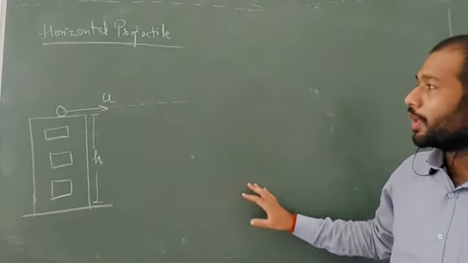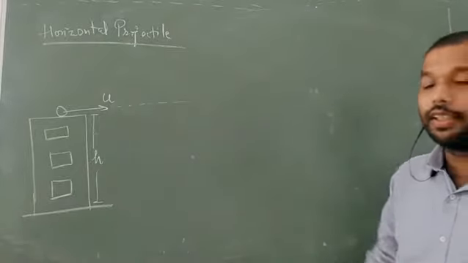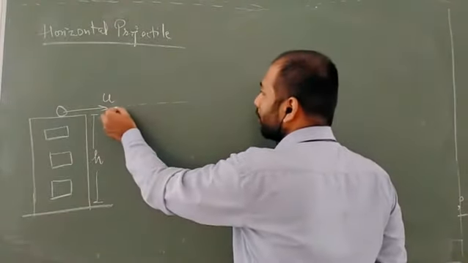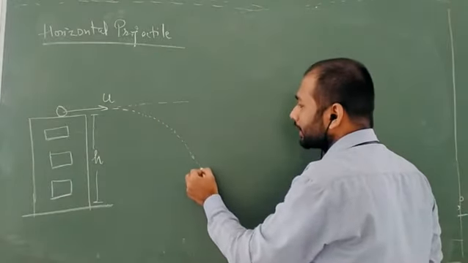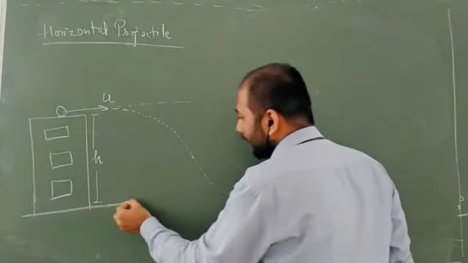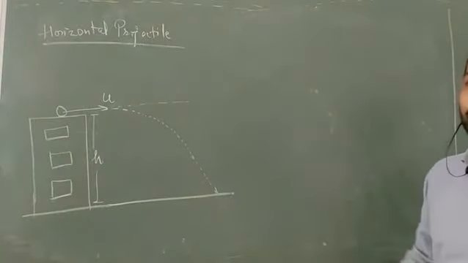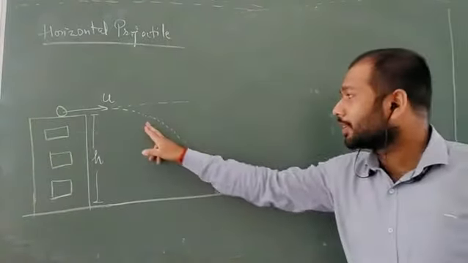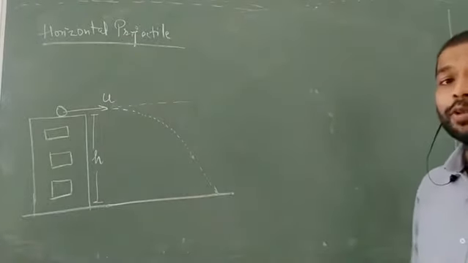Now, as you project the ball horizontally, the ball starts falling, and while falling it takes a path and reaches the ground at some point. You can again prove that this path is not circular but a parabolic path.